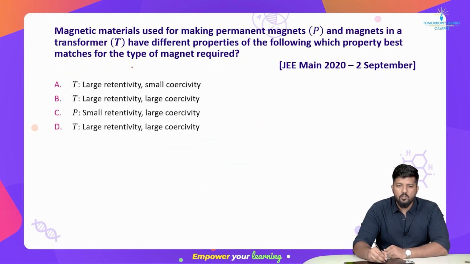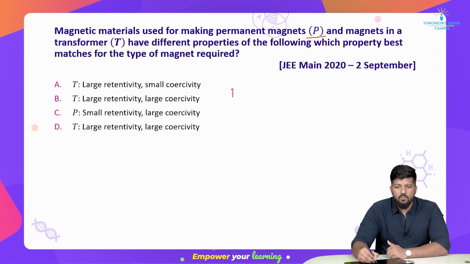Here is the question. This question was asked in 2020 JEE Mains, 2nd September. Okay, no worry. What is the question? Let's pause our screen and let's solve it. Is it easy? Is it tough? Let's check it out. So a magnetic material used for making a permanent magnet P. Okay, permanent magnet. It means what? It would be hard. Now a magnet is in a transformer T.